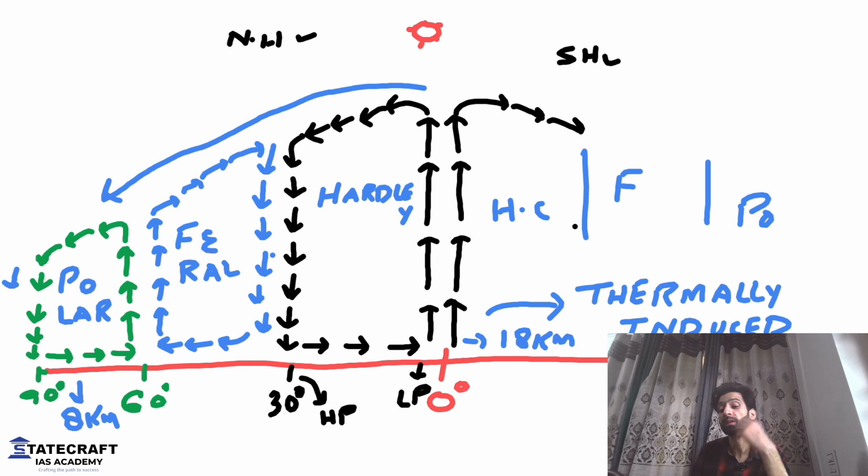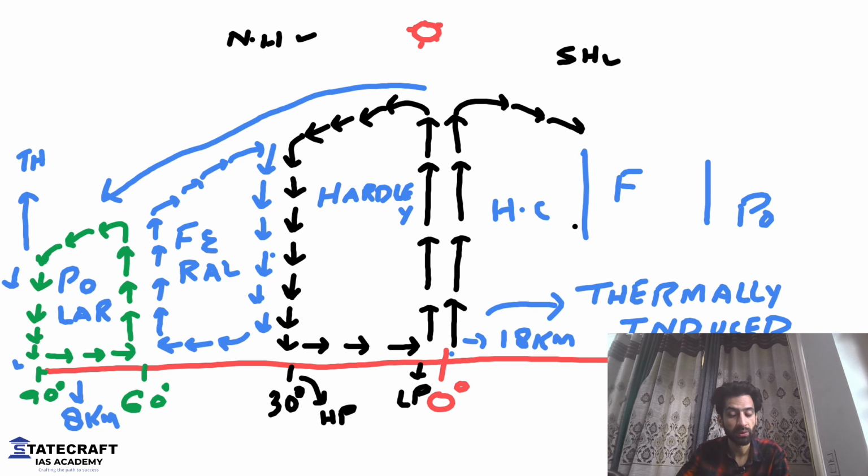Thermally induced. What is the meaning of thermally induced? Because of temperature. And same thing at the poles. This is also because of temperature. So this is also thermally induced. Why? Because temperature is responsible. Low temperature, sinking air. High temperature, rising air. So we have a thermally induced pressure belt at 0 degrees and a thermally induced pressure belt at 90 degrees. And one more thermally induced pressure belt will be at 90 degrees